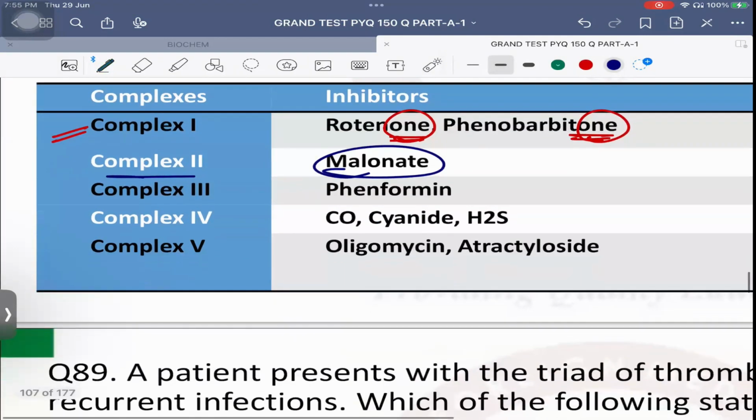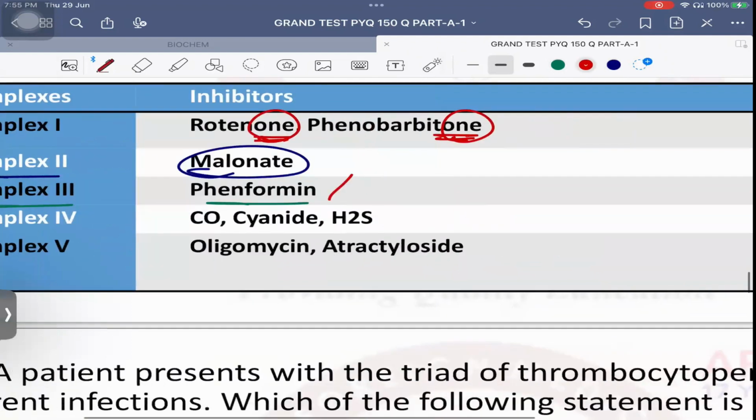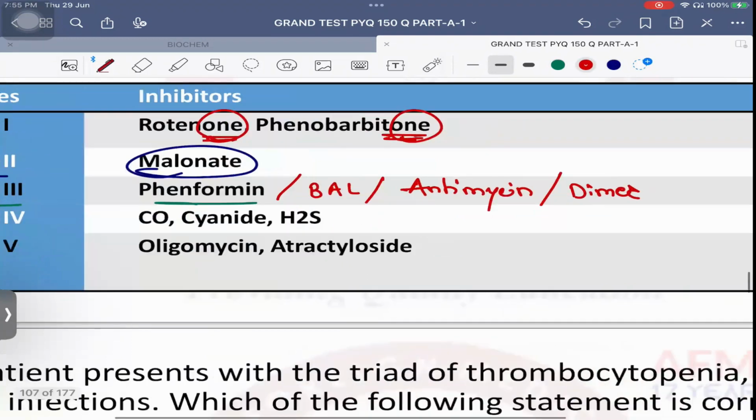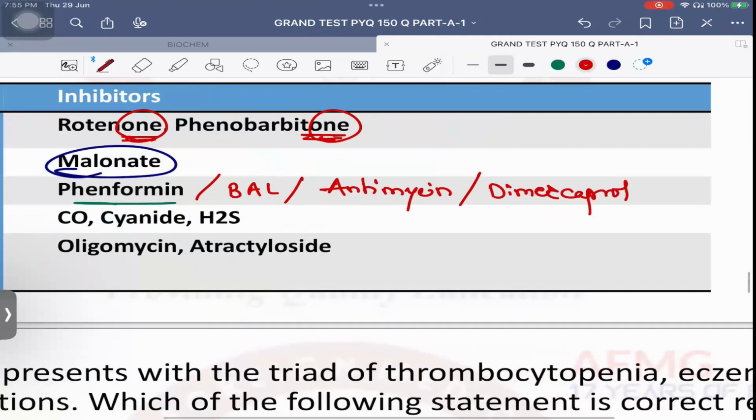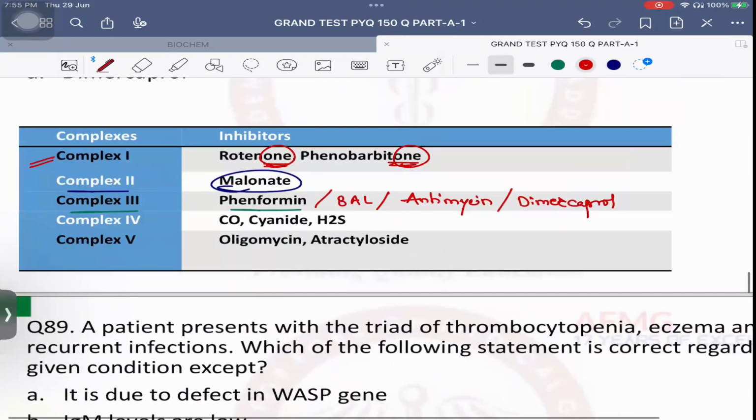Next, third is complex 3 inhibitors. These are fenformin, along with that British anti-lewisite, along with that antimycin, along with that dimercaprol. So these are the 4 complex 3 inhibitors: fenformin, BAL, antimycin and dimercaprol. Complex 4 inhibitor is cyanide. This question has been repeated at least, if I must say, 5 times in the exam.